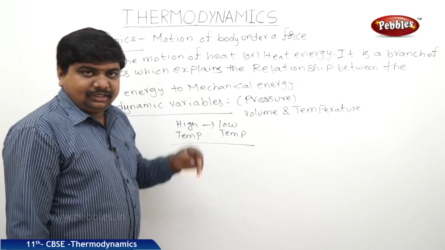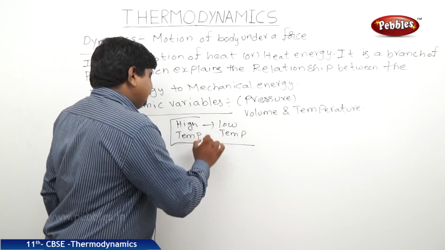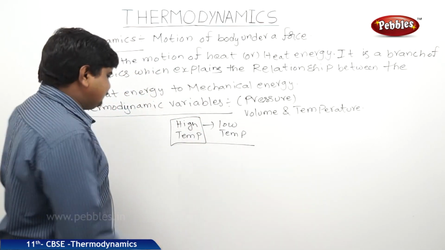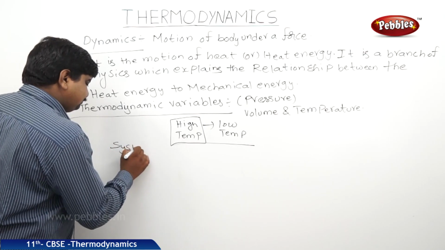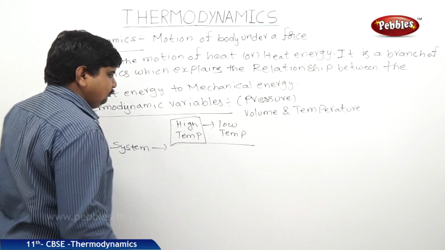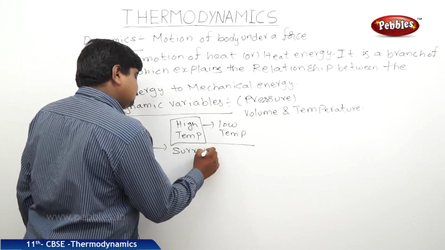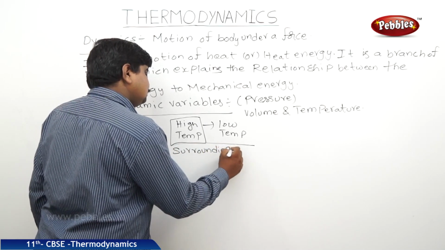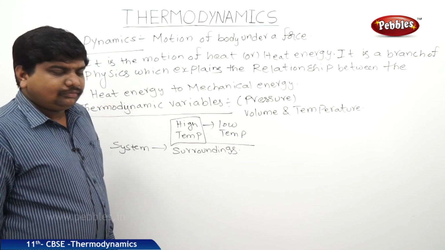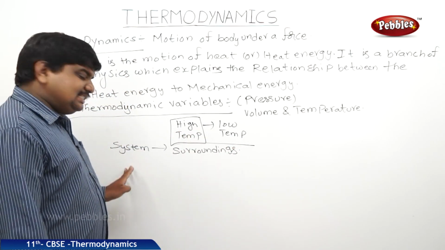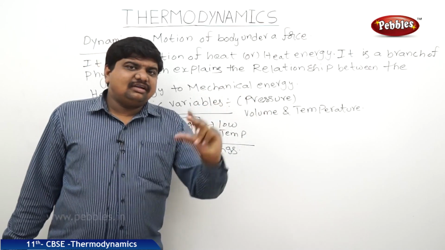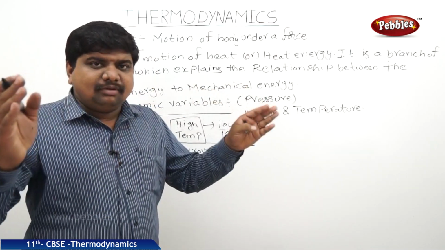But in this chapter, the high temperature body is called the system. The low temperature body we are calling the surroundings. So what is said to be a system? It is a portion of matter with some boundaries.